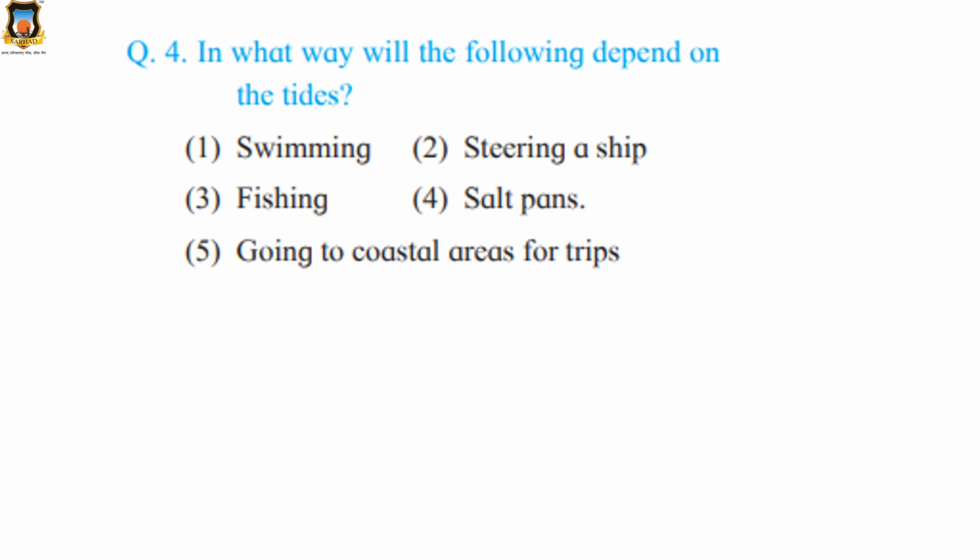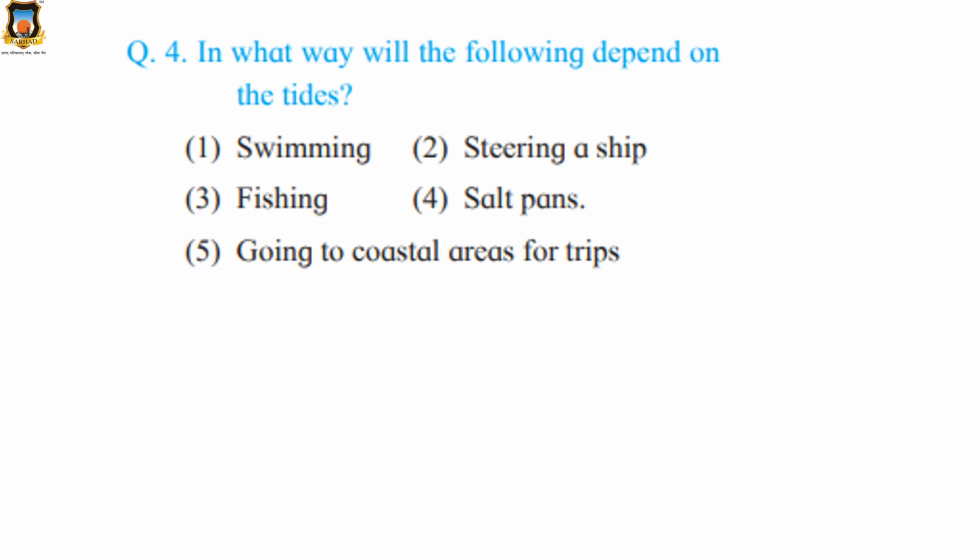See, in what way will the following depend on the tides? First, swimming. While entering the sea, one must take adequate care when one is going for swimming. He or she must be careful about the timings of tides. Swimming in a deep sea during tides can lead to serious accidents.